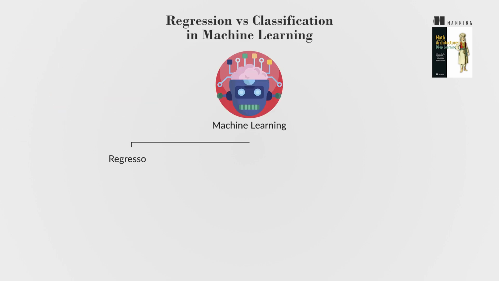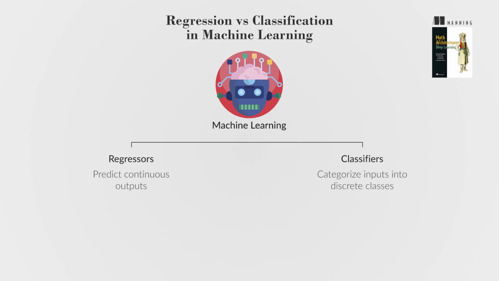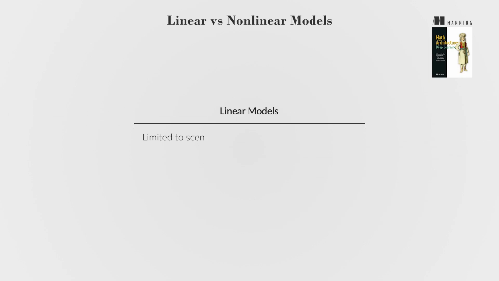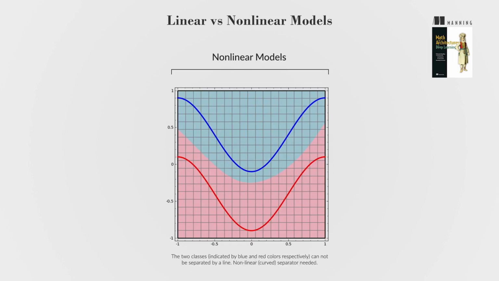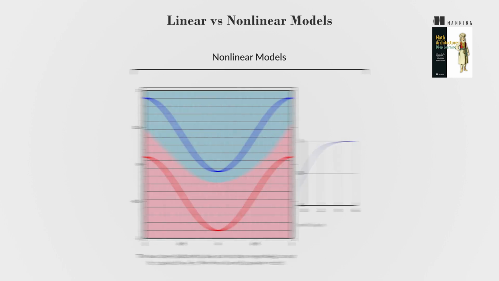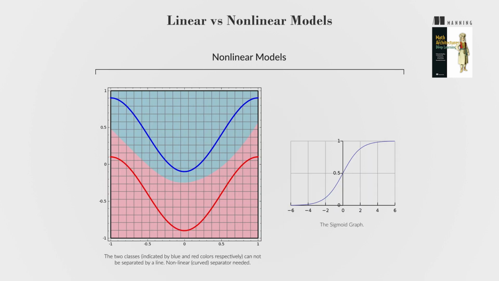Machine learning models are either regressors, predicting continuous outputs, or classifiers, categorizing inputs into discrete classes. A regressor can be transformed into a classifier by applying thresholds to its continuous output. Linear models are limited to scenarios where classes can be separated by straight lines or hyperplanes. Nonlinear models are necessary for more complex distributions, using functions like the sigmoid to introduce nonlinearity. This capability is essential for neural networks to handle the intricacies of real-world data.